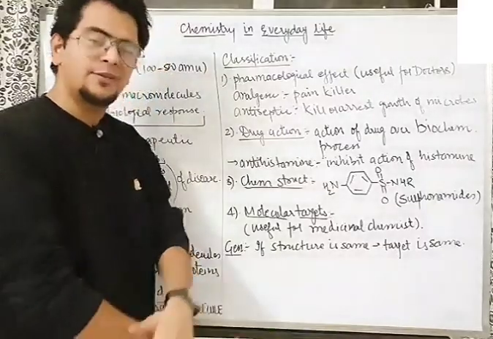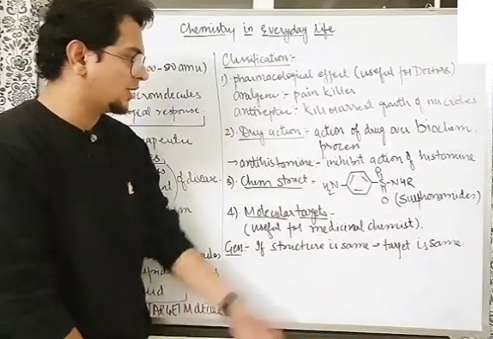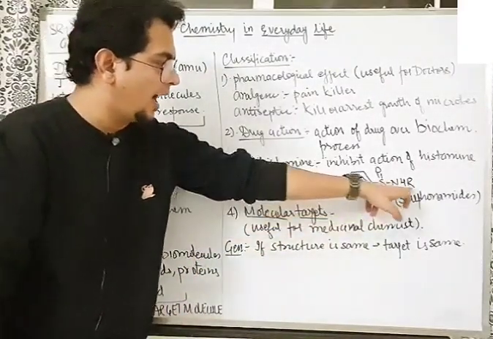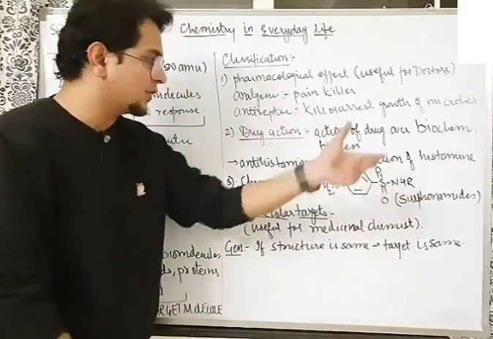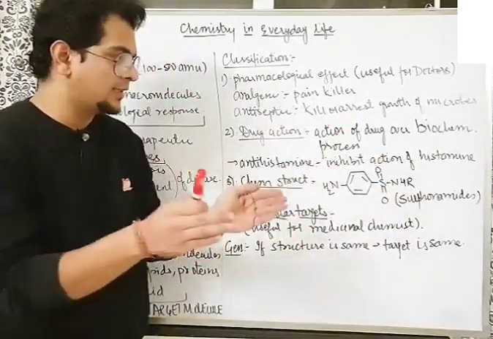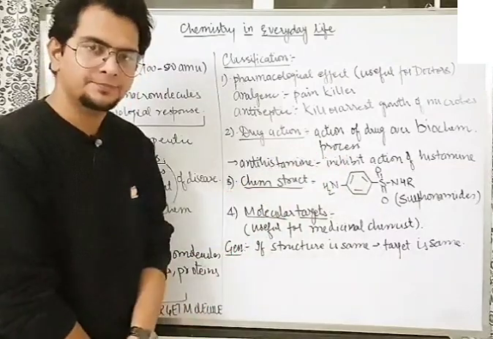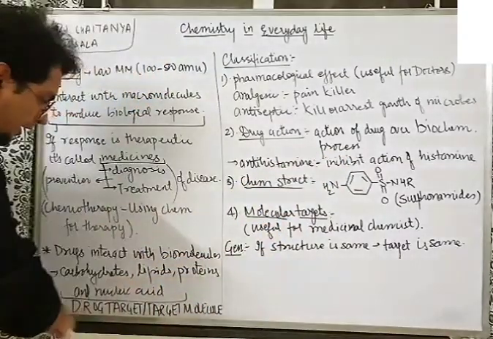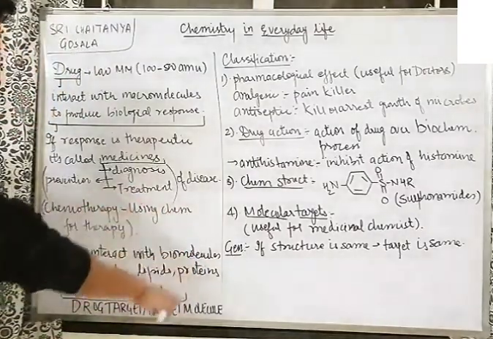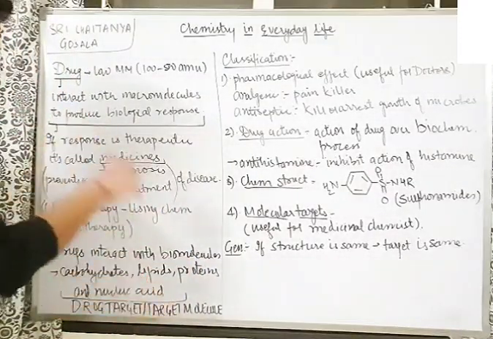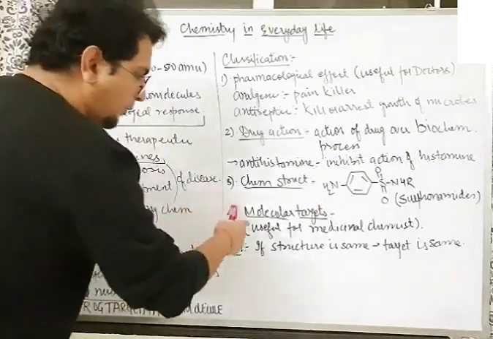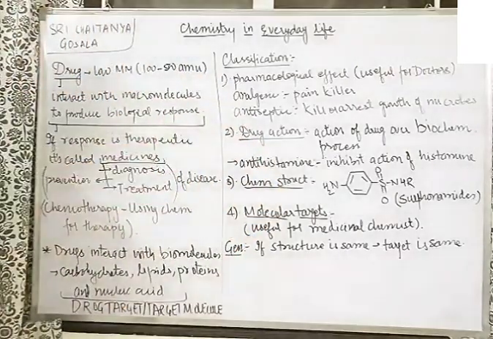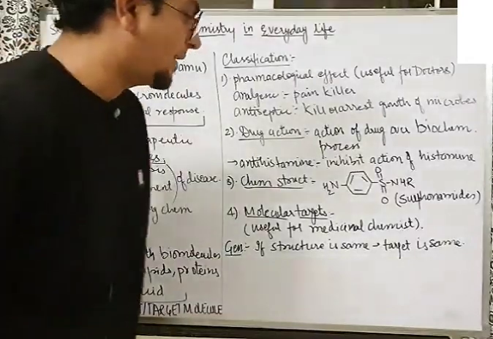Chemical structure, I don't have to explain. The classification based on the structure, like this kind of structure where R groups keep on varying. Such kinds of structures we keep in one single classification, that is sulfonamides. Similarly, molecular targets. Which target molecule was affected by the drug? Classification based on that is known as classification based on molecular target. It is very useful for the medicinal chemist.